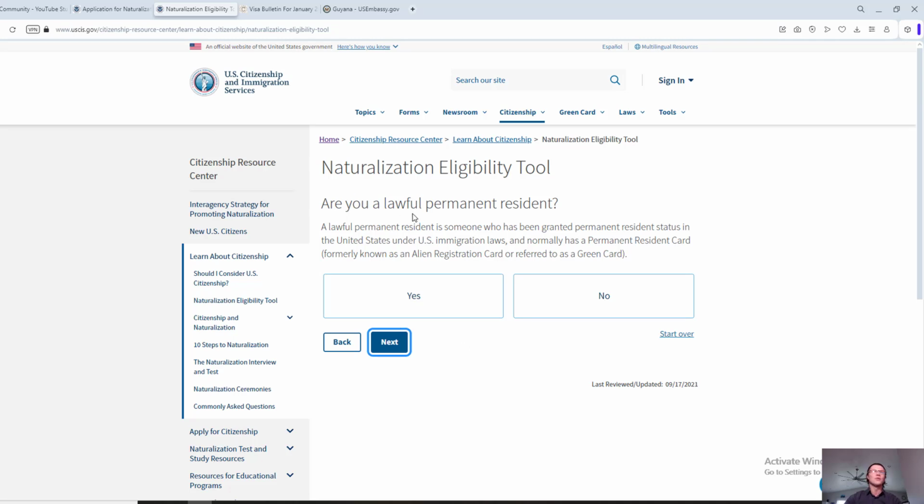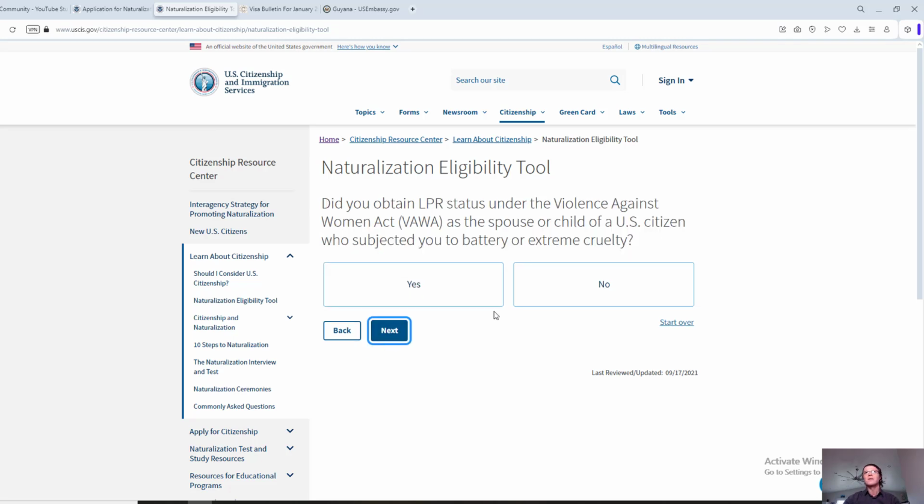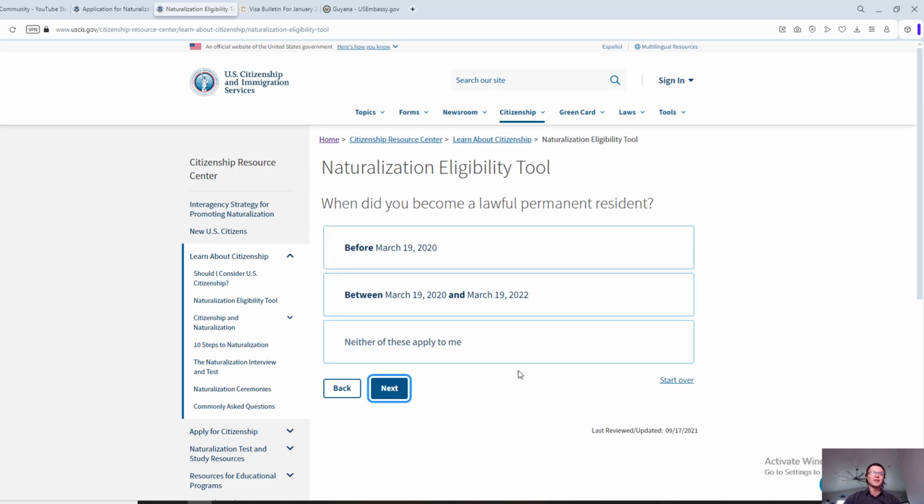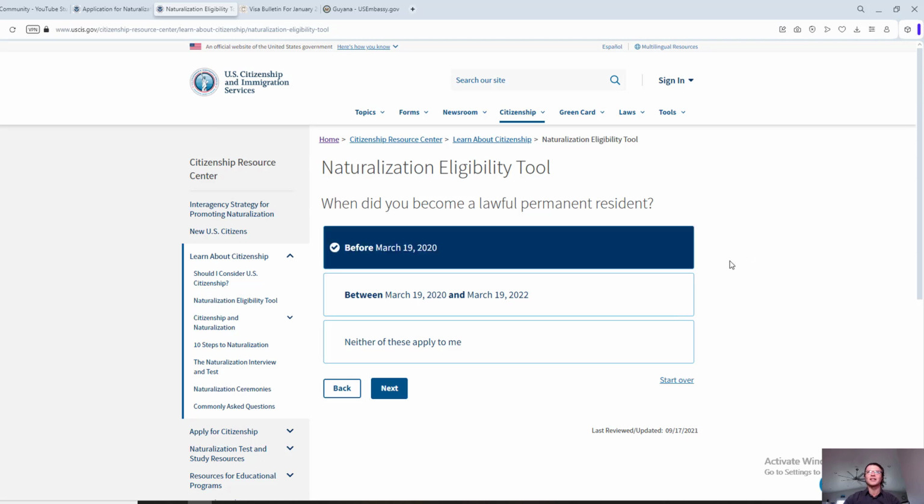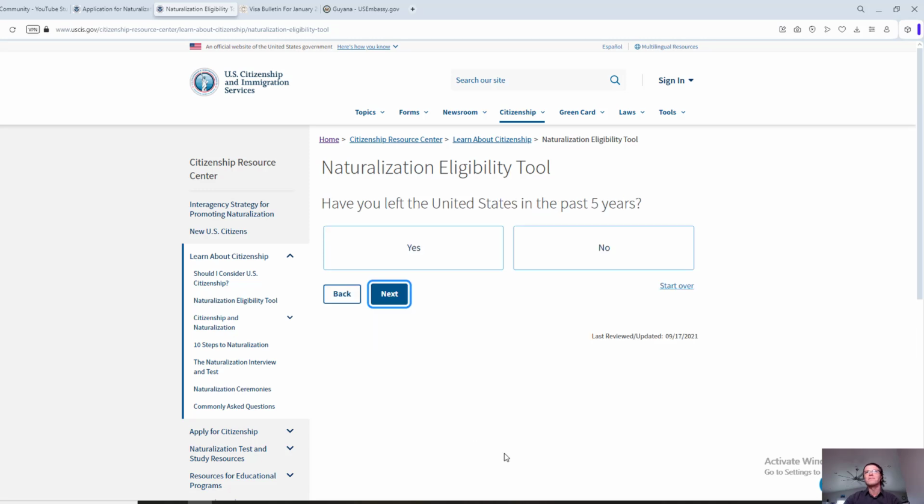Are you a lawful permanent resident? Obviously, that's important. You have to be for at least 5 years, so I'm going to select yes. I'm going to select no here. This is the Violence Against Women Act, if you're applying based on that, so I'm going to select no. Here, you see the numbers do matter, so I'm going to select before, to make sure that it's over 5 years.